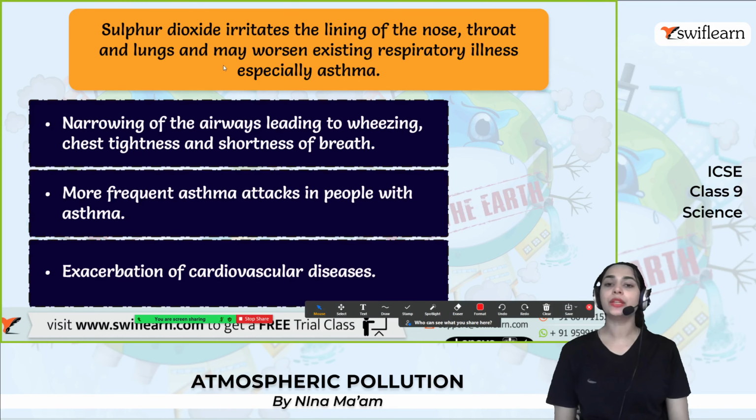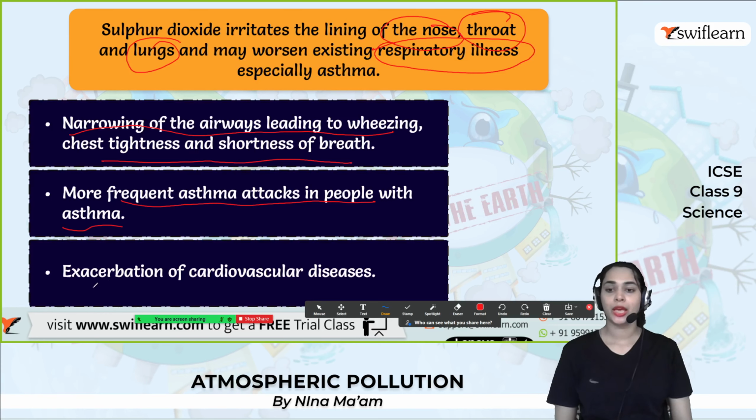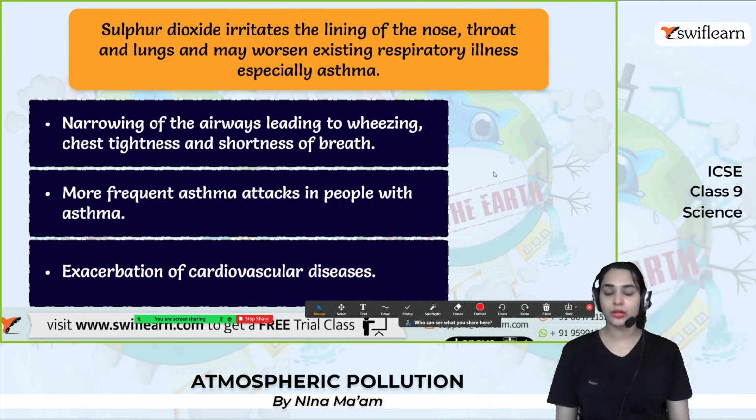Alright. Sulfur dioxide irritates the lining of the nose, throat and lungs and may worsen existing respiratory illness, especially asthma. So it affects our nose and throat and also the lungs. Narrowing of the airways leading to wheezing, chest tightness and shortness of breath. More frequent asthma attacks in people with asthma. It's very dangerous. And exacerbation of cardiovascular disease. All these are the side effects of sulfur dioxide.